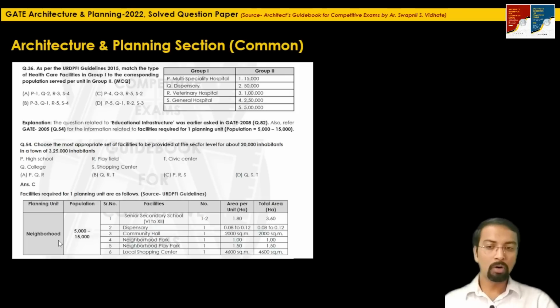You have already read that one dispensary is provided for a population of 5,000 to 15,000, as per this URDPFI guideline. So the first pair which you can lock here is dispensary. The dispensary is the basic unit or the primary unit required for a population of 15,000. Dispensary is the smallest among the 4 given health infrastructure. So the first pair we can lock here is Q with 1.